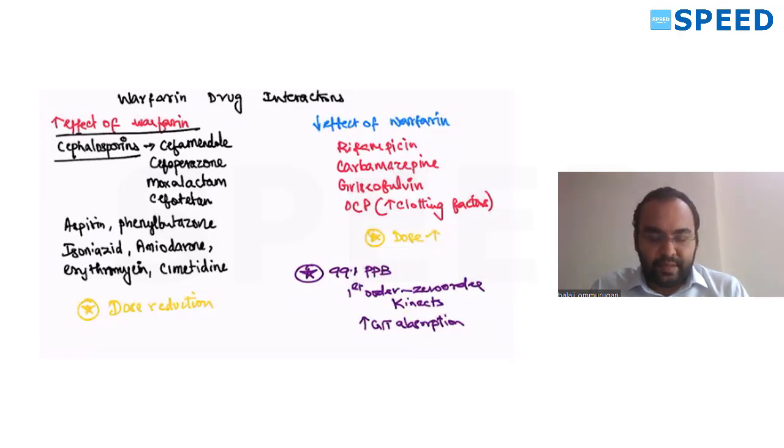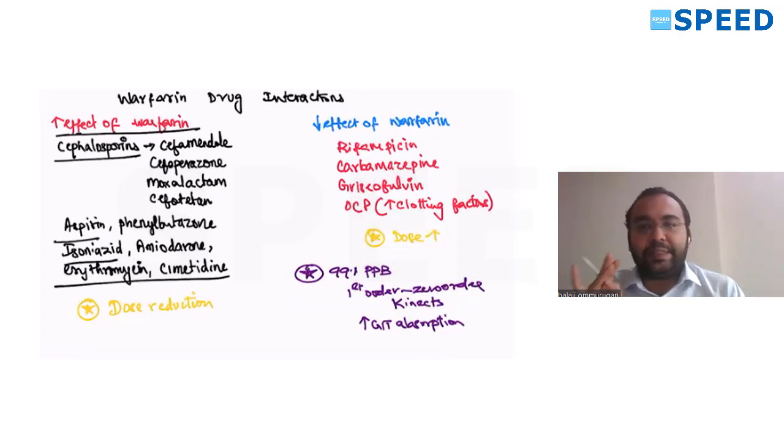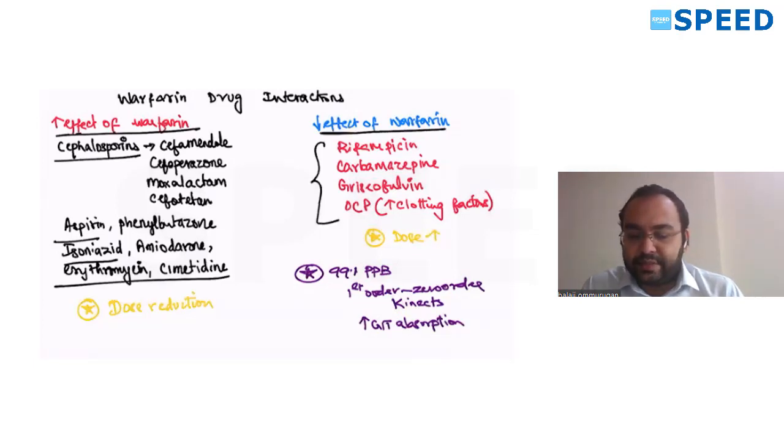Remember this. Enzyme inhibitors: erythromycin and cimetidine, isoniazid, aspirin. Cephalosporins you remember, aspirin you remember, erythromycin, cimetidine, enzyme inhibitors, isoniazid you remember. The effect of warfarin decreases with enzyme inducers.